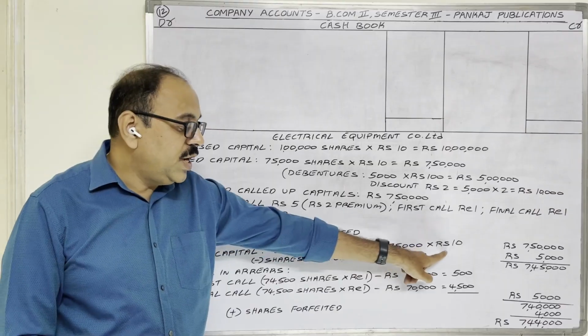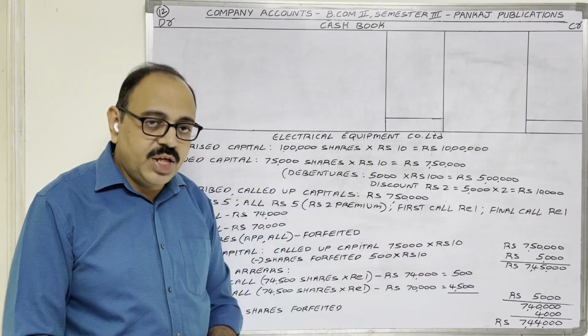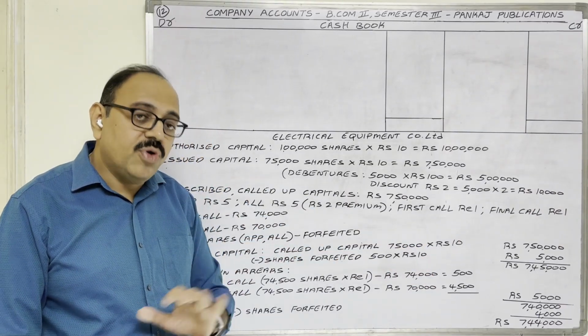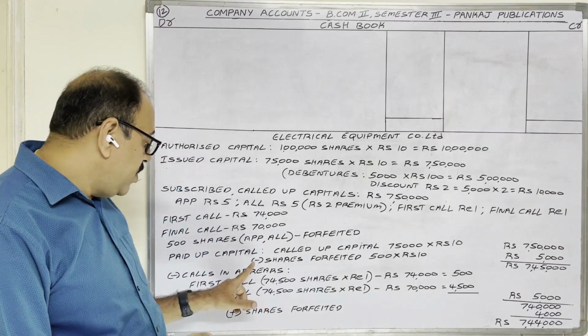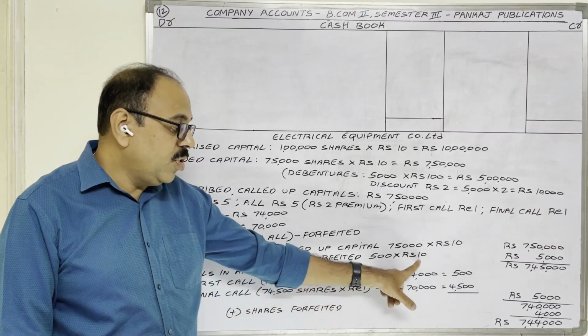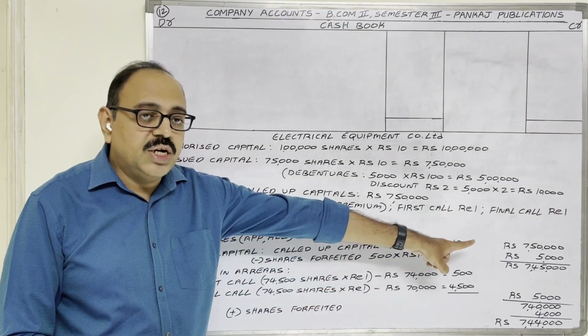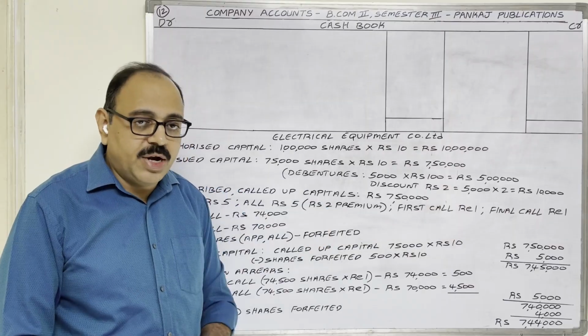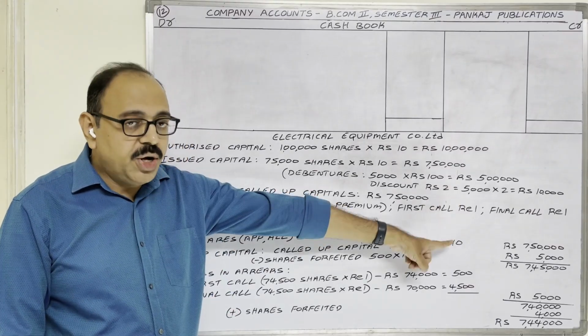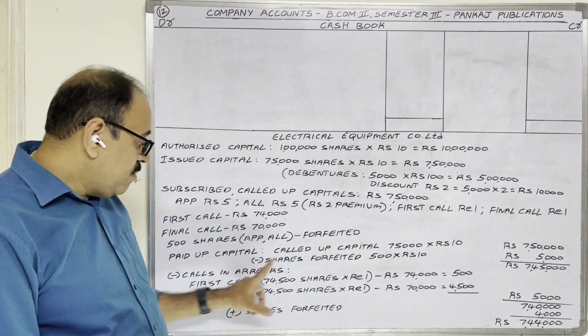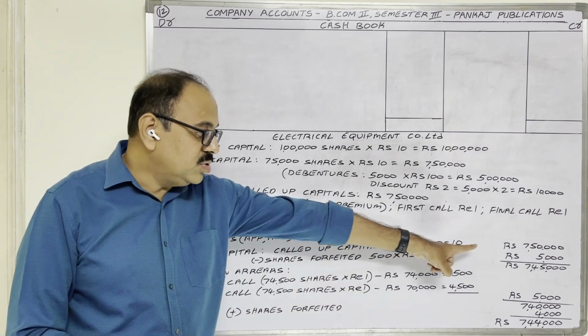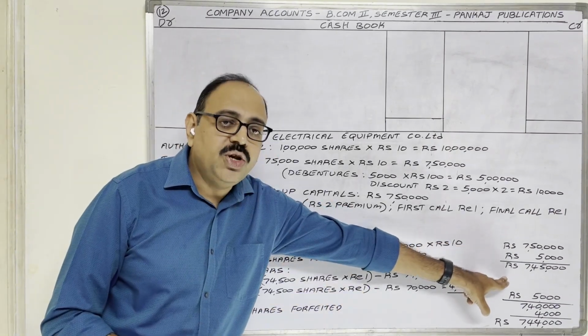75,000 shares at the rate of 10 rupees each, 7,50,000. 500 shares are forfeited now. So 500 shares related amount, 500 shares into 10 rupees each, 5,000. We have to subtract from called up capital because that money is not going to come. So minus shares forfeited 5,000, 7,45,000 rupees should come.